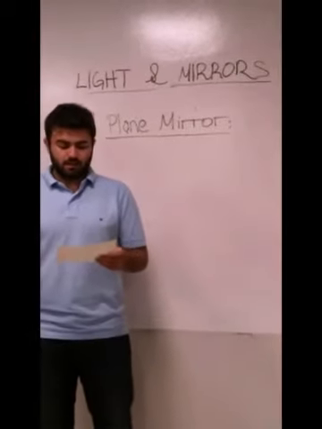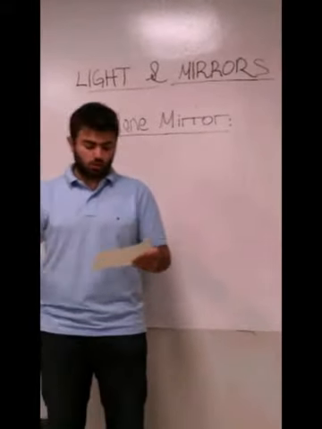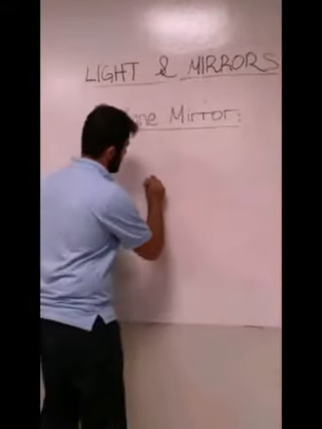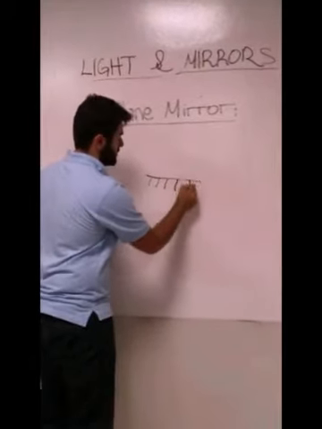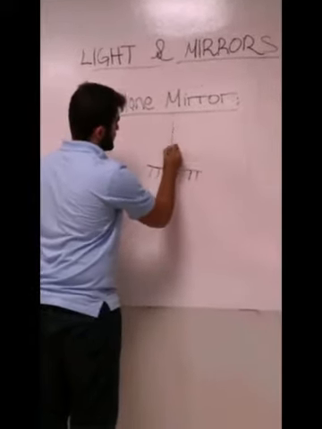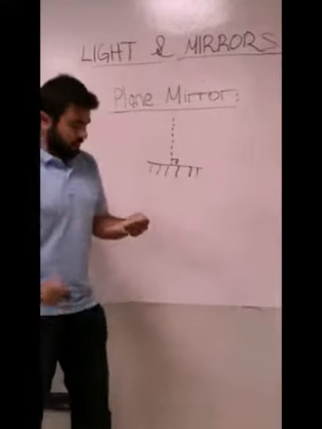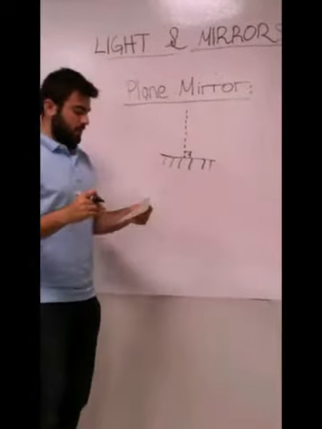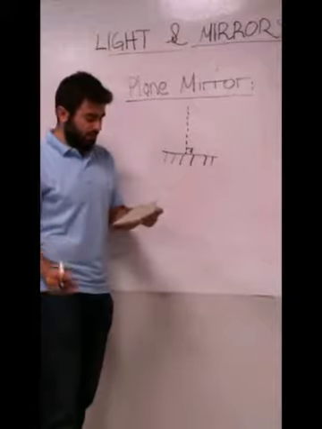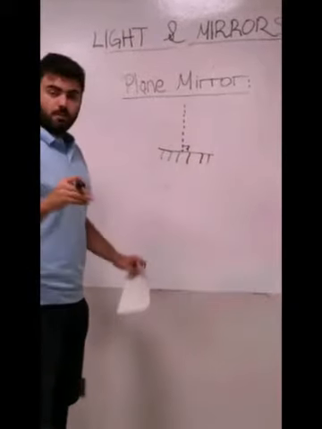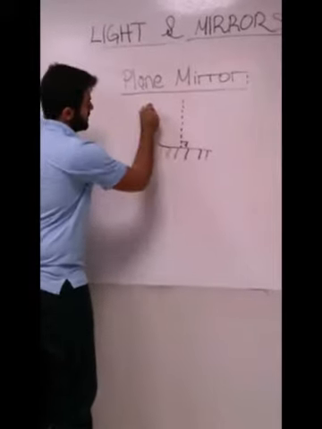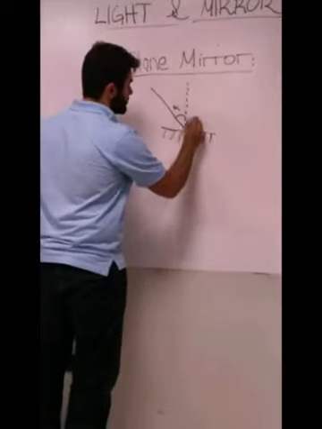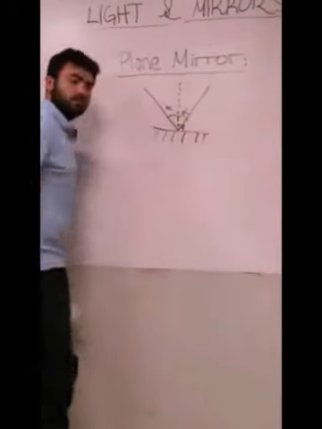If a line is vertical to a surface, we call it the normal of this surface. And here, for example, we have a mirror. Mirror is shown like this, by the way. This is the normal of it. And while light is reflecting from a plane mirror, it reflects at the same slope as it comes, at the same angle as it comes. Here it comes with alpha angle, and it goes back with alpha angle.